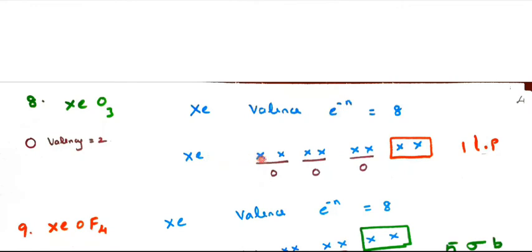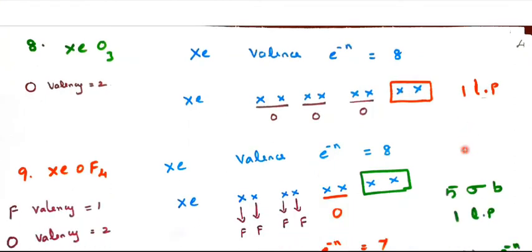But xenon has 1, 2, 3, 4, 5, 6, 7, 8 electrons. The oxygen valency is 2, so the combining capacity is 2 electrons. So these 2 go with the 1 oxygen, these 2 with the second oxygen, these 2 with the third oxygen. So what is left out is 1 lone pair.